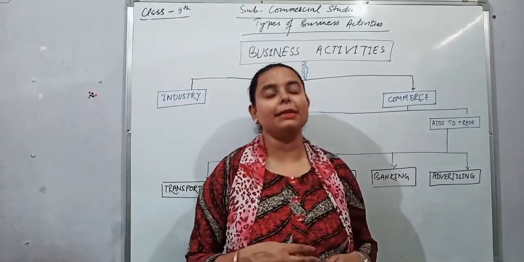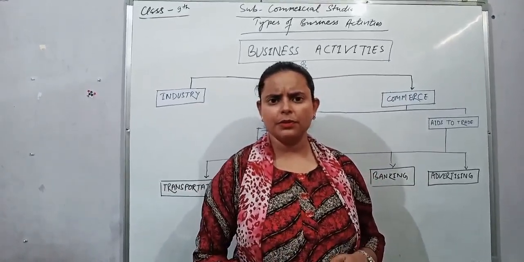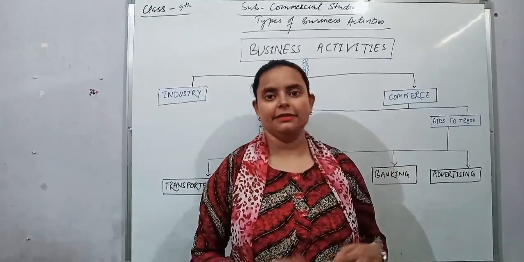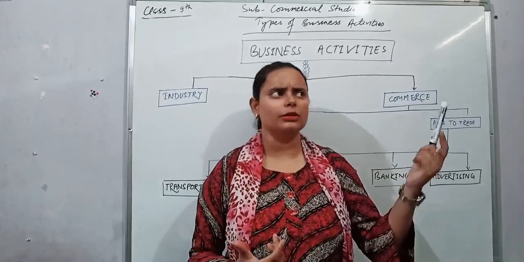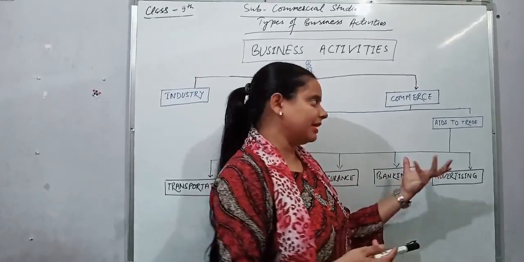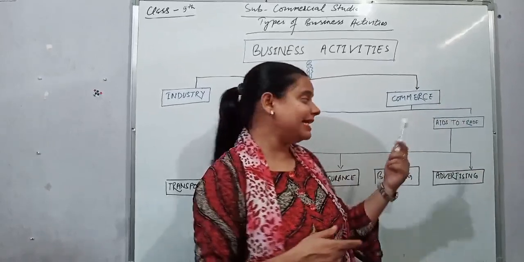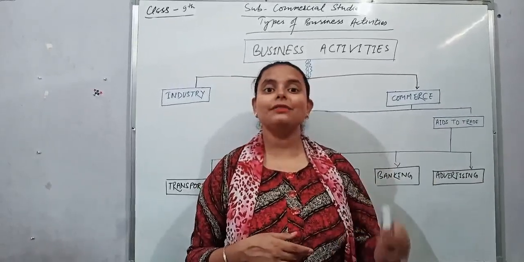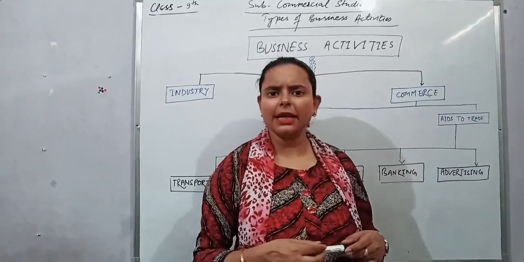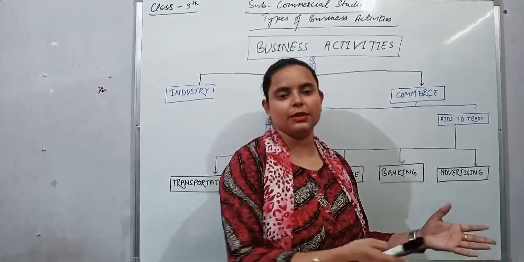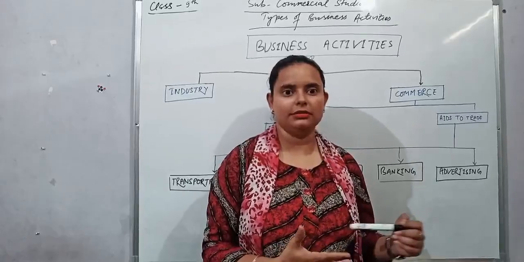For example, if any product is newly launched in the market, how will the consumers come to know? With the help of advertising. They will see the advertising on TV, news, newspapers, hoardings, anywhere. So they can easily recognize that product, that they want that particular product. So it will be easy for the consumer as well as the salesman to sell their things. So they simply go to the market and demand the particular product they want, and they can easily take it. Thank you. I hope you have understood.